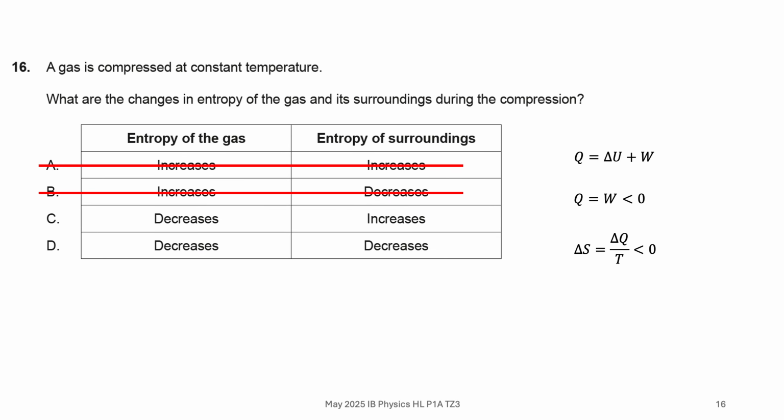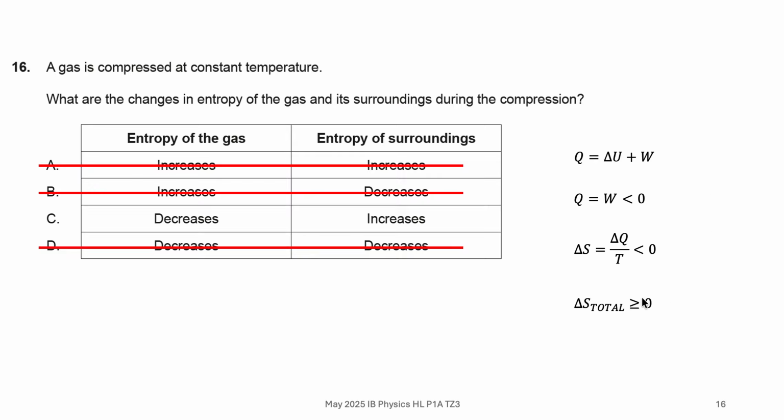Now, what about the surroundings? Well, hopefully you're aware that the total entropy change is always either greater than or equal to 0. So if the entropy of the gas is going down, that must mean the entropy of the surroundings is increasing, because otherwise the total entropy would be going down. And so in that case, that's why our answer here is C.